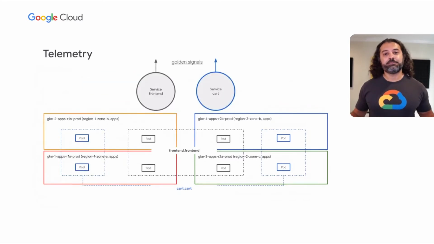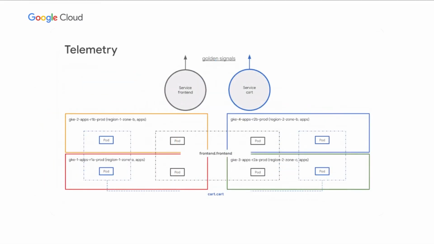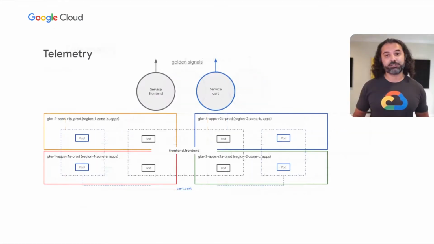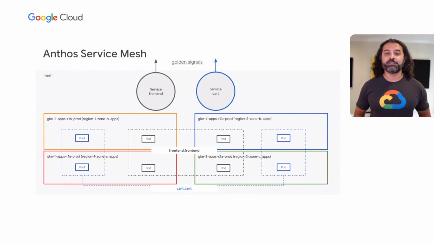And then lastly, telemetry. Again, in a single cluster environment, we have implementations and tools where we can measure logging and tracing and metrics for every single service. How do we do that in a distributed service? Which signals to measure? How do we know if a service is healthy? What to alert on? So all of those things we're going to talk about, and we're going to use Anthos Service Mesh to solve some of these things. So let's go to the demo.